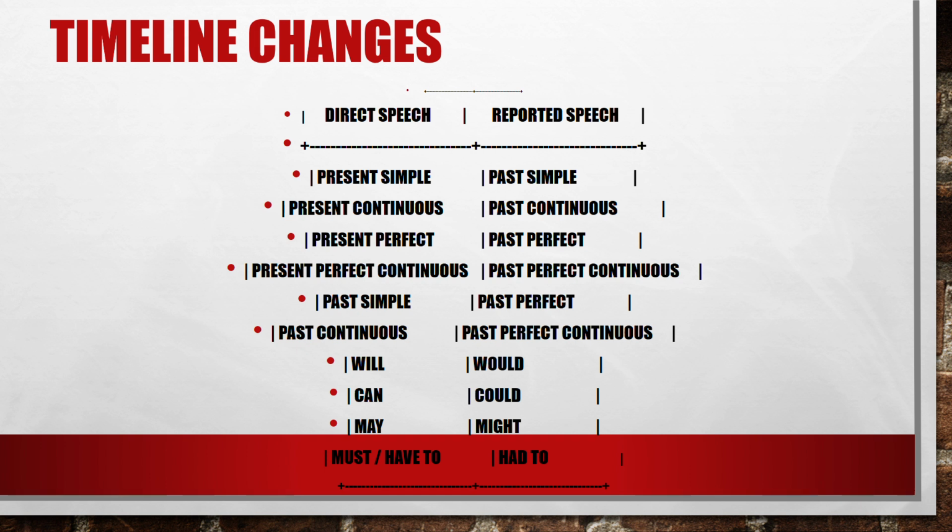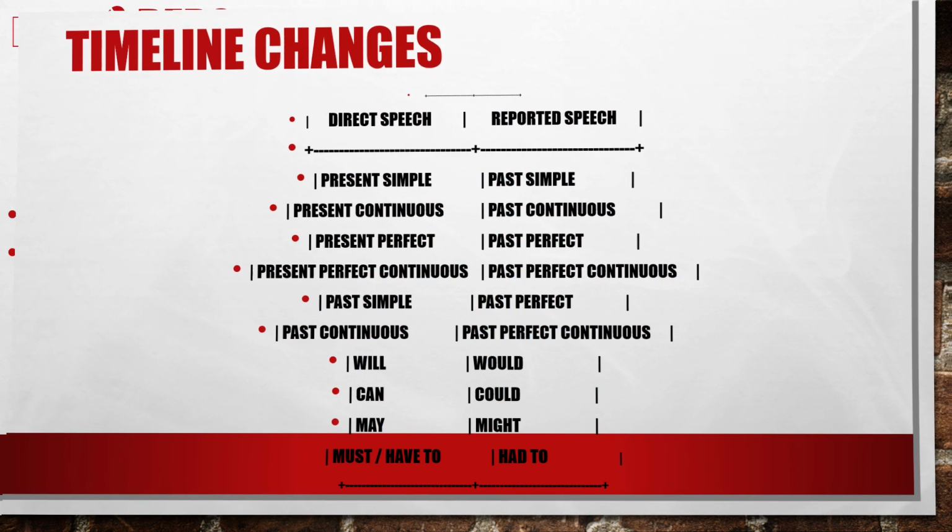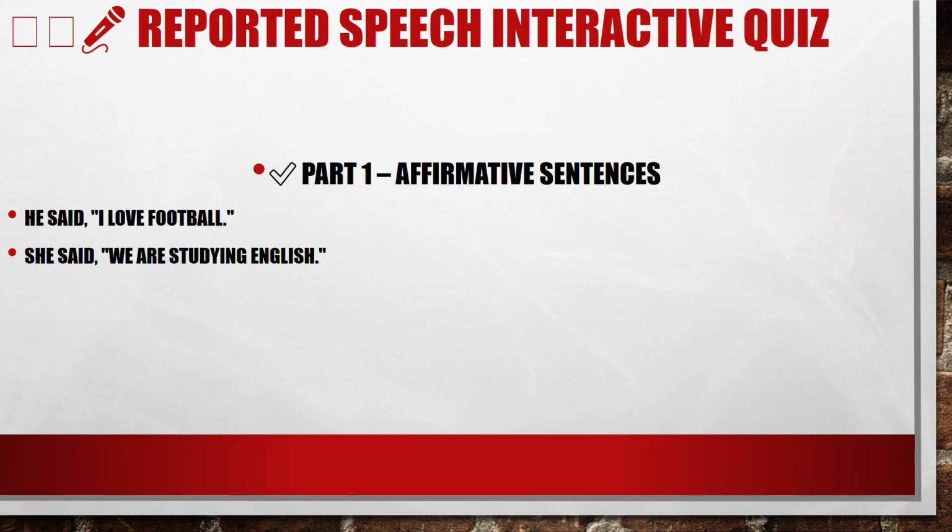That's the timeline changes. Let's see some words when we transform. Will becomes would. Can becomes could. May becomes might. Must or have to becomes had to. Let's give you an interactive quiz to see if you understand or not.